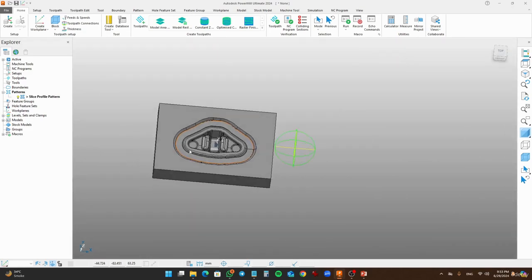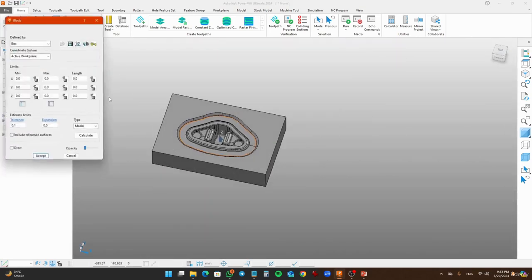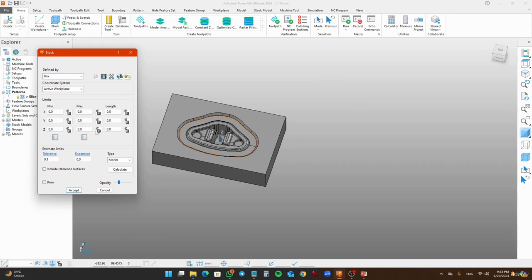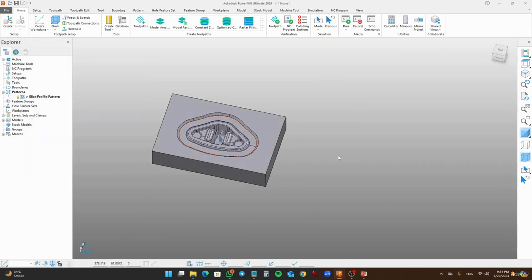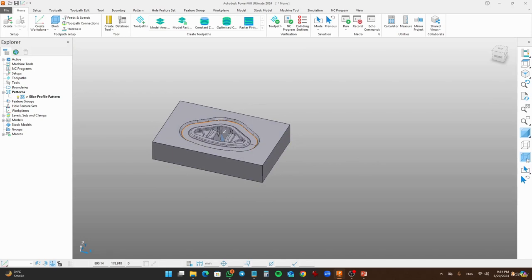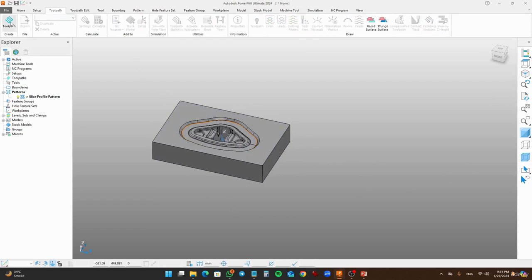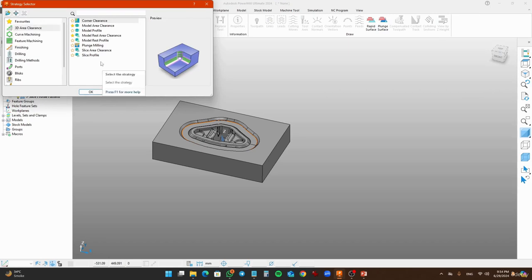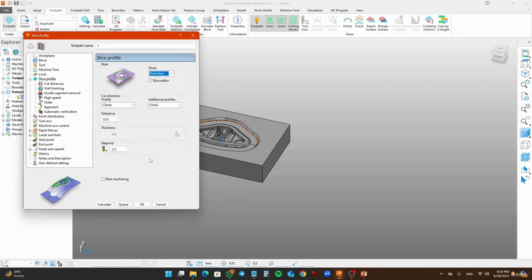Okay. Now it's time to set the block. Go to block, click calculate. Okay, we just hide the block. Go to Toolpaths, create toolpath, and go to 3D area clearance, and we have the slice profile. Click OK. Name this toolpath slice profile.